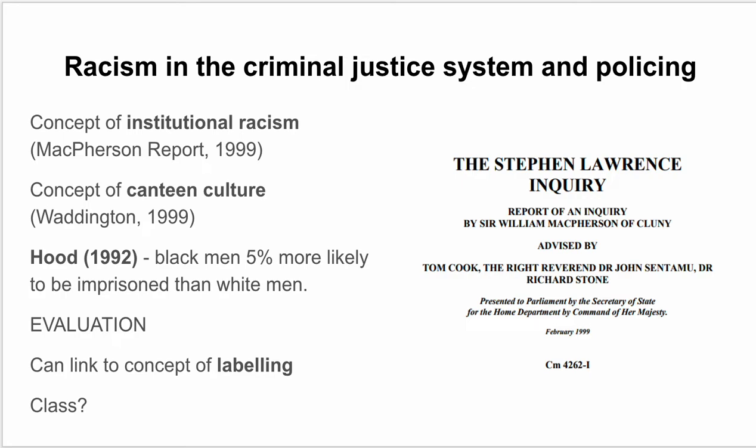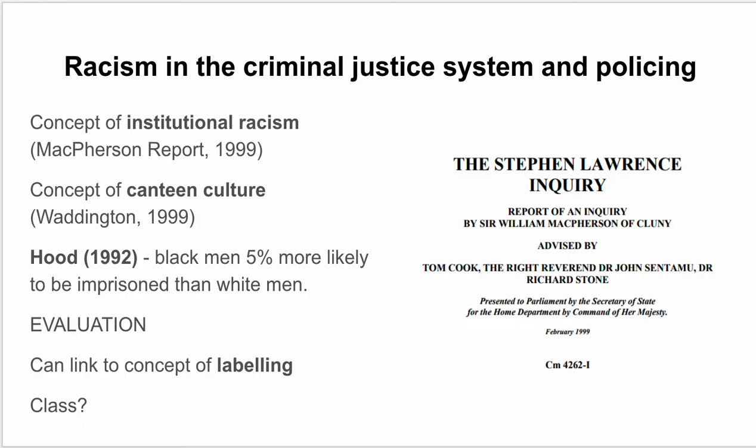Hood talks about racism within the criminal justice system, the overrepresentation of black people particularly, and Hood found that black men were 5% more likely to be in prison than white men. And it's like, well, why is that for the same crime? An explanation that sociologists have given is that it's because of racism: people get longer sentences, are more likely to be stopped and searched, more likely to be arrested, etc., because of racism.